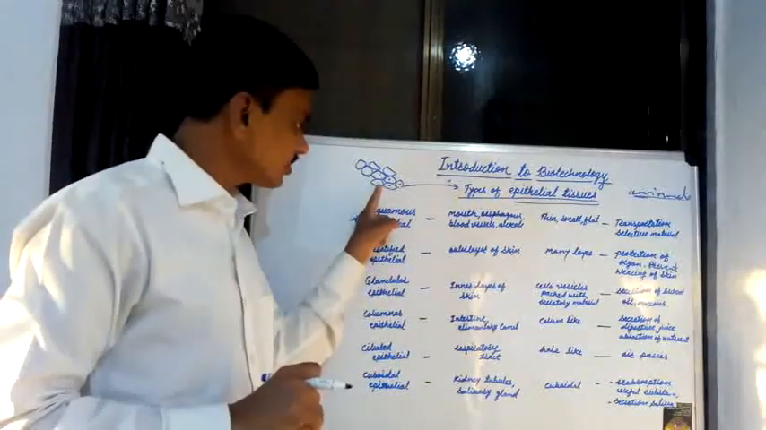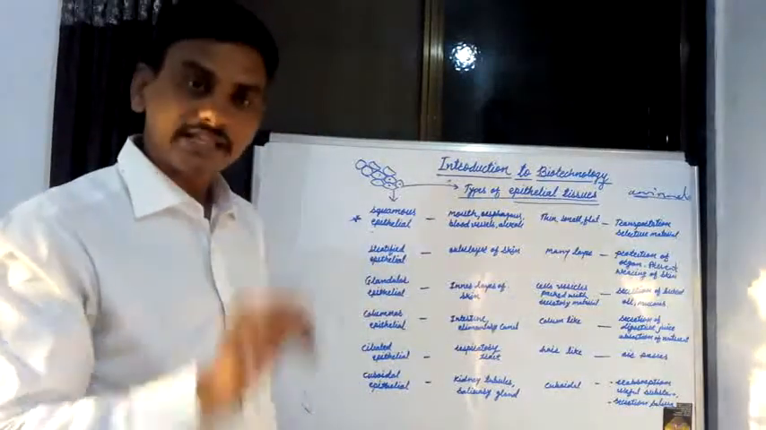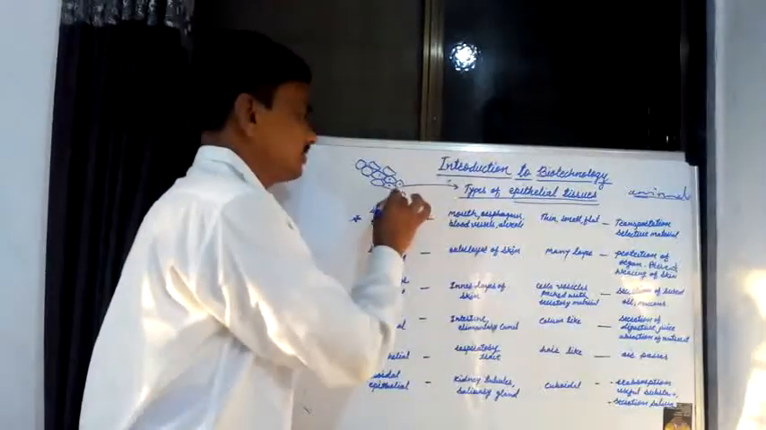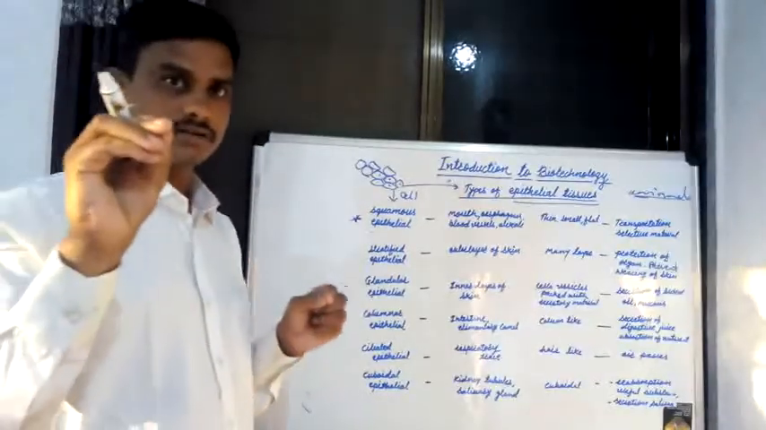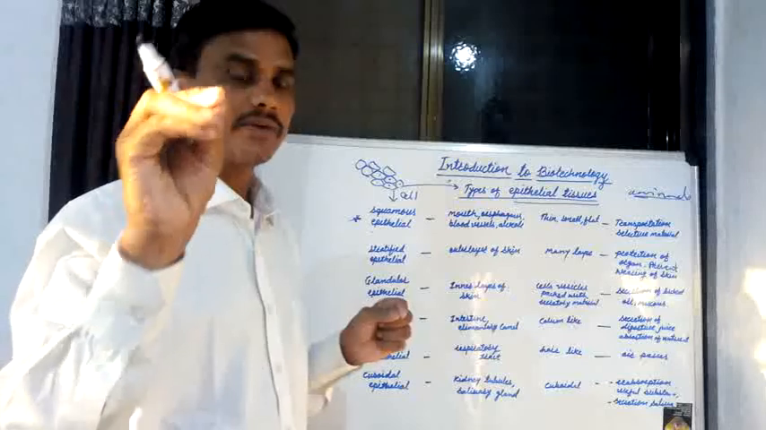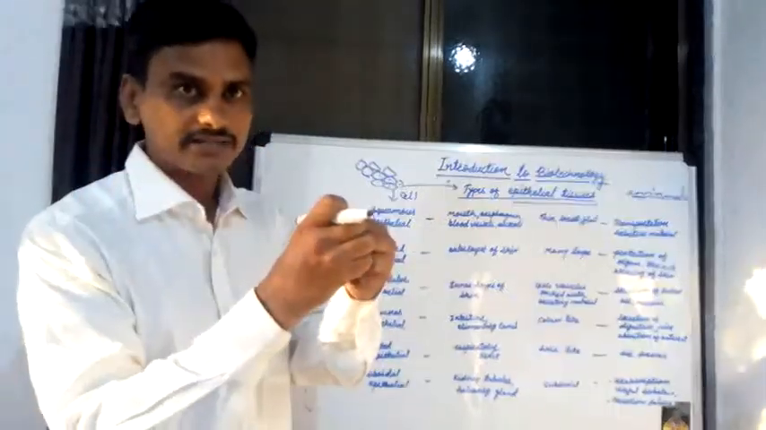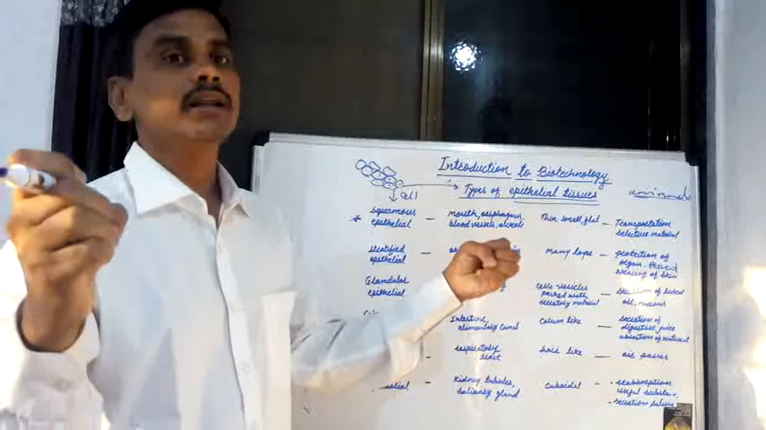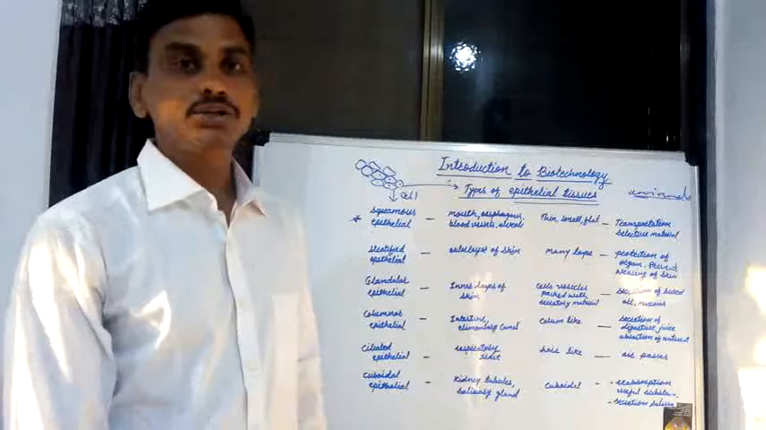Now this is the structure of squamous epithelial tissue. The cells present in squamous epithelial tissue are thin walled, living, flat, very small cells with a semi-permeable membrane, compactly arranged, not loosely arranged. This is the structure of the cells which are present in squamous epithelial tissue.